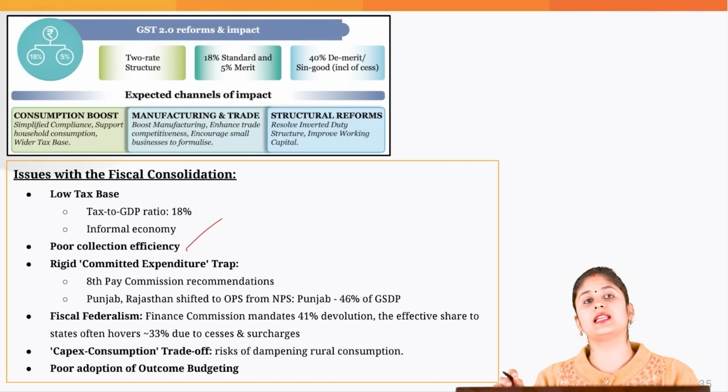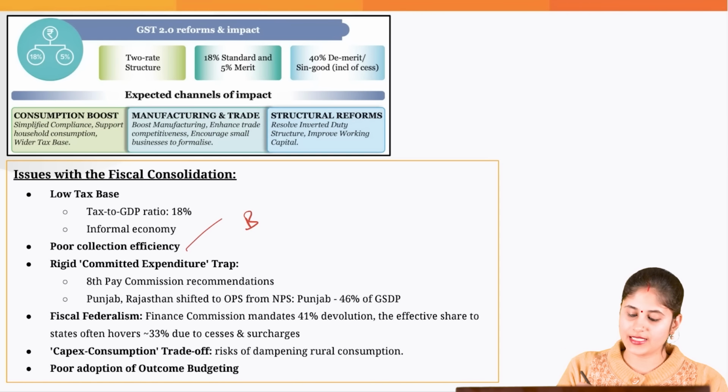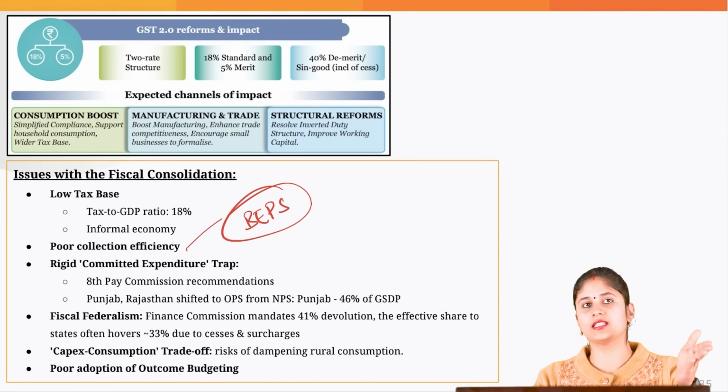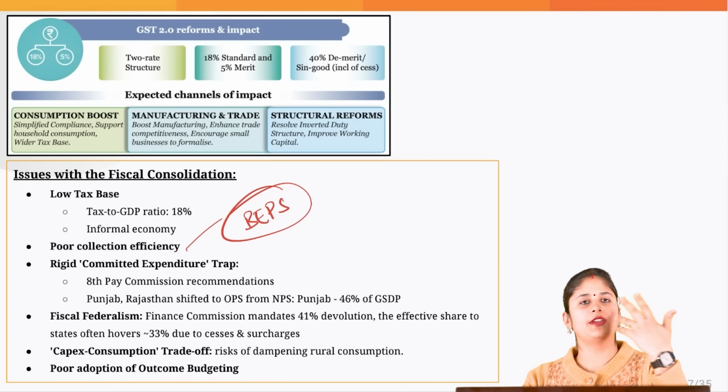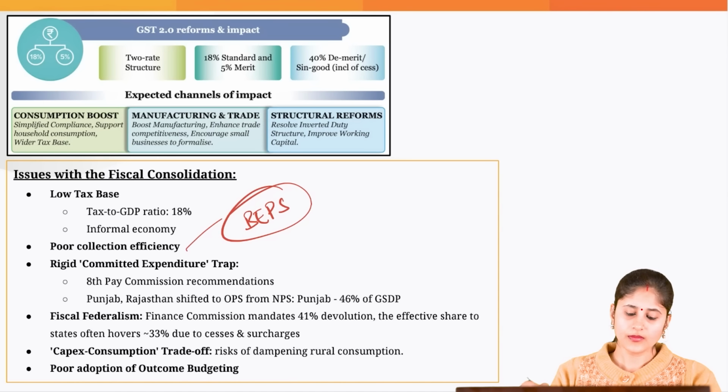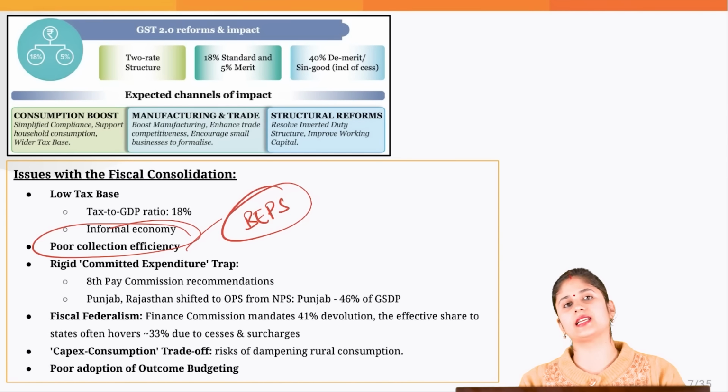Then there is poor tax collection efficiency. It is because of the tax evasion practices which the multinational corporations actually engage in, that is base erosion and profit shifting. It is done in various ways: treaty shopping, round tripping, etc. So because of this, there is poor tax collection efficiency.